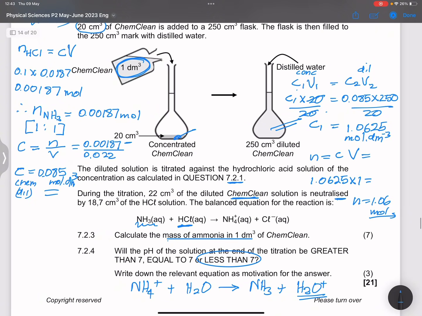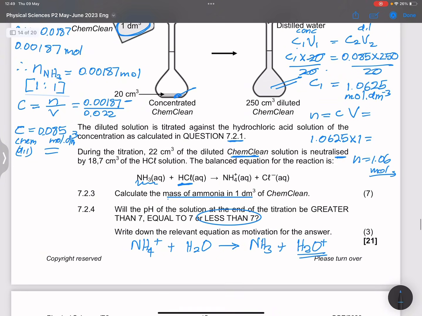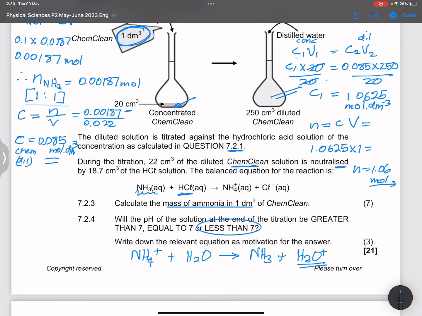I know question 7.2.3 is quite a lengthy one, but please try to watch it again if you must, just to understand it. Before I continue, I realized I left out the mass there. They asked for the mass of ammonia, but I only calculated up until the number of moles. So to get the mass, we would say mass is number of moles multiplied by molar mass. Actually, we could have used concentration as mass over molar mass times volume.